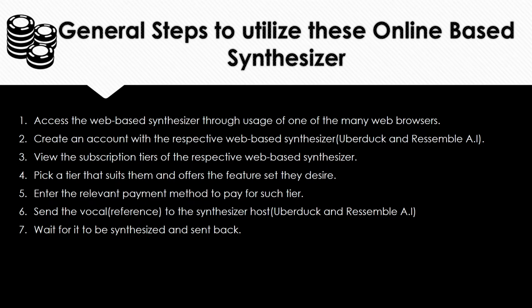Now, in this case, the two synthesizers we are using for comparison purposes with our prototype are UberDoc and Resemble AI, okay? So, whichever one the user may use, they will have to create an account, right? So, step three, they will have to view the subscription tiers, right? And this is consistent with both UberDoc and Resemble AI, which was aforementioned, that they both have subscription tiers that list the general feature set and also the offerings of the vocal synthesizer. Now, step four, they will have to pick a tier that suits them and offers the feature set they desire.